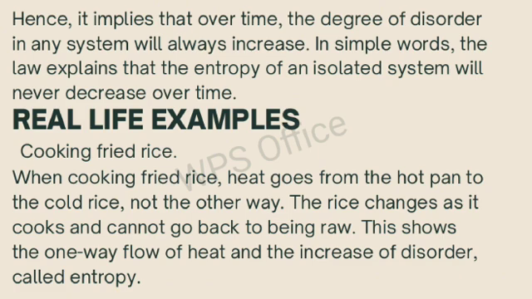Example, when cooking fried rice, heat flows from the hot pan to the cold rice. The rice absorbs the heat and changes form, becoming cooked. This process cannot be reversed. The rice cannot become raw again. This shows the one-way direction of heat flow and the increase in entropy.